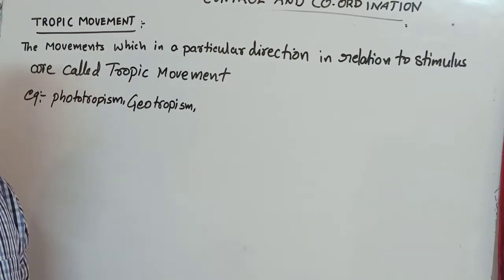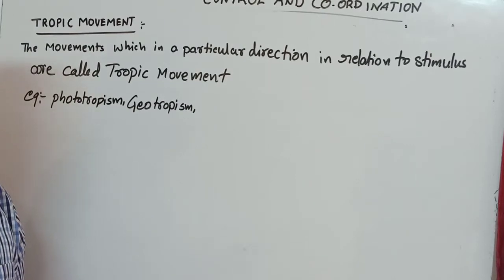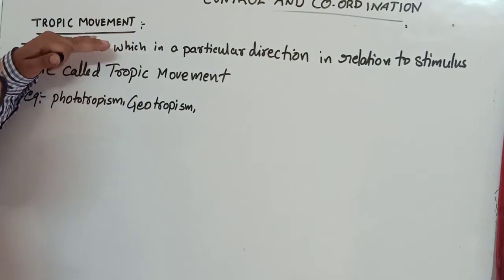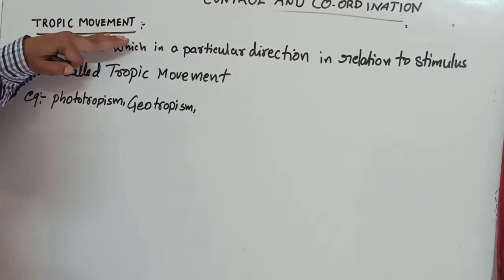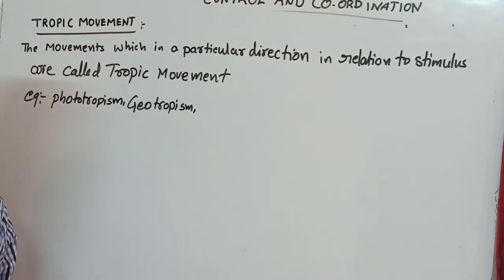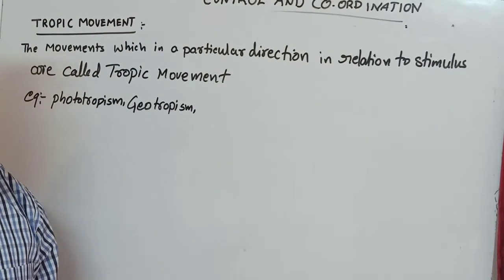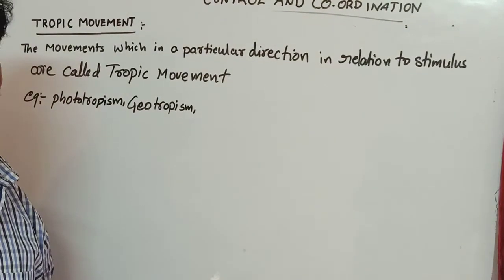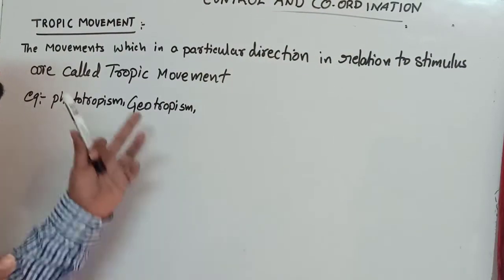Stimulus and response. I already told you about the various factors that act as stimulus in plants, and they show the response. That the plants show response to stimulus is nothing but movements, and these movements we call tropic movements. This tropic movement is useful to increase the growth rate of the plant in all directions: upper side, gravitational downward, and lateral region.